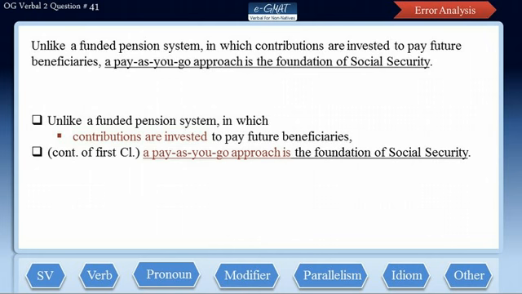Now this sentence presents a contrast, and it uses the idiom X is unlike Y. Now here a funded pension system is X, which has been contrasted with a pay-as-you-go approach, which stands as Y. Now what is a pay-as-you-go approach? It is the way how Social Security functions and how the funded pension system functions. Here contributions are invested to pay future beneficiaries.